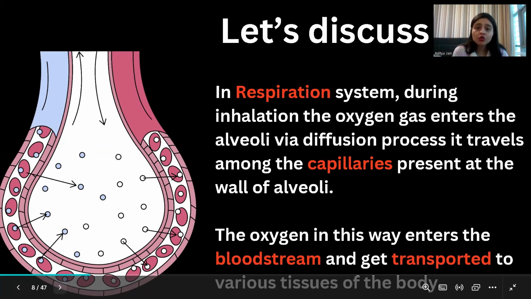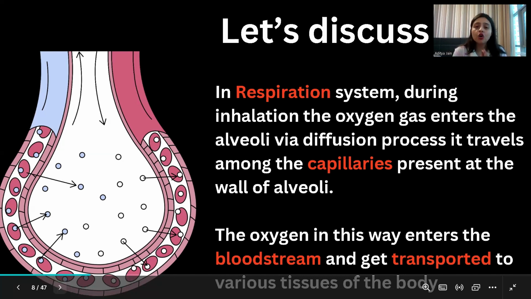I also told you that the alveoli are the most important part of the lungs, which help in spreading or transporting the oxygen towards the vessels or different blood capillaries present in our body. So from that part, we are going to connect the dots with this chapter, transportation in animals and plants.